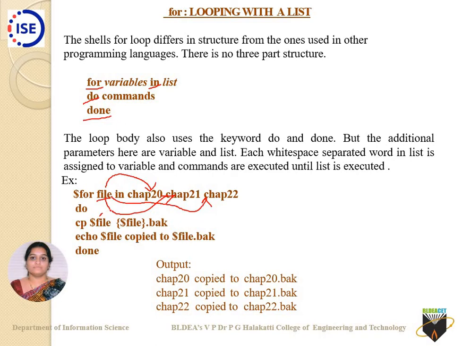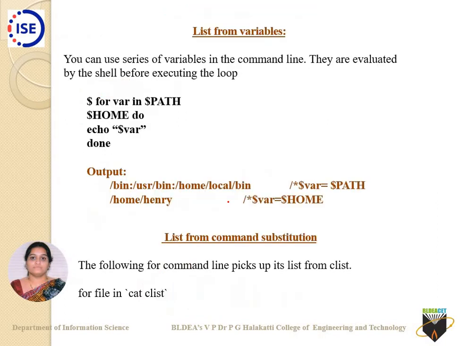You are copying the contents of chap21 to chap21.bak. Similarly, the message is printed thrice because the file variable value is replaced first with chap20, second time with chap21, third time with chap22. So this is your for loop.